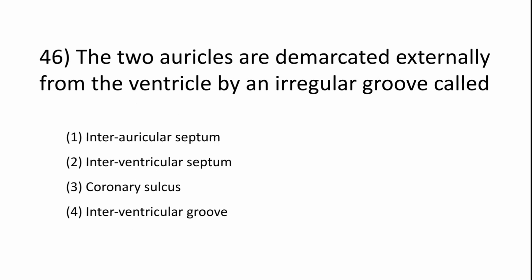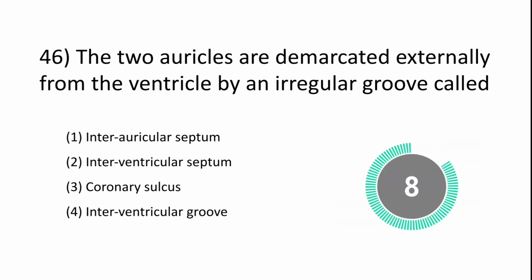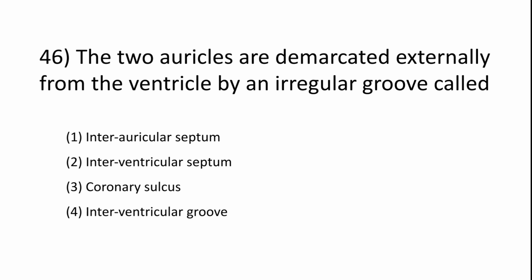Okay, next question. The two auricles are demarcated externally from the ventricle by an irregular groove called interauricular septum, interventricular septum, coronary sulcus, interventricular groove. So the right answer is option 3, coronary sulcus.